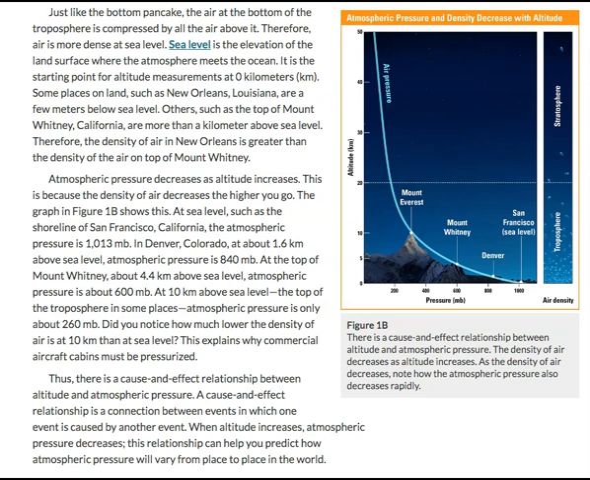Thus, there is a cause and effect relationship between altitude and atmospheric pressure. A cause and effect relationship is a connection between events in which one event is caused by another event. When altitude increases, atmospheric pressure decreases. This relationship can help you predict how atmospheric pressure will vary from place to place in the world.